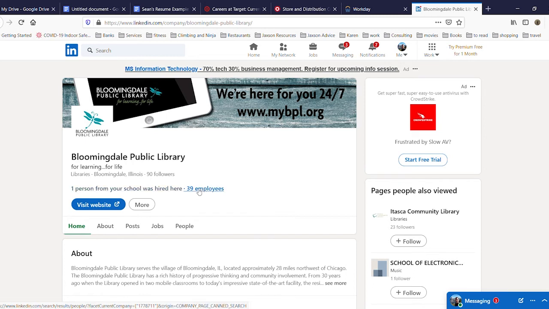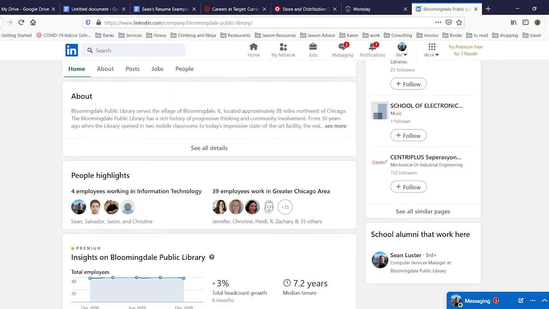You see there are 39 people who have LinkedIn accounts who list the Bloomingdale Library as their employer. Or you could see any jobs that were listed or available. Of course, not every company or organization posts their jobs on LinkedIn. Some of them use other systems online. Some of them don't post them online at all. But if they do, you'd very often find it here. Let's see, people highlights for employees. There's me.